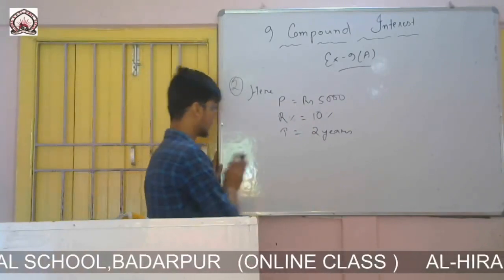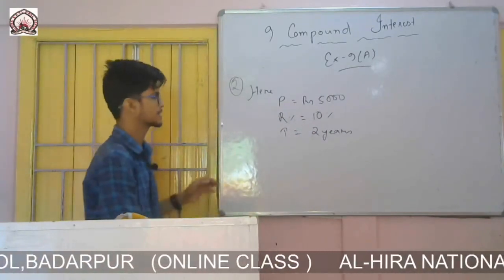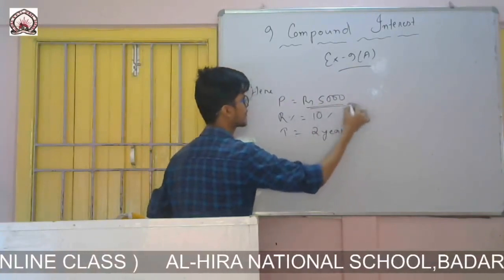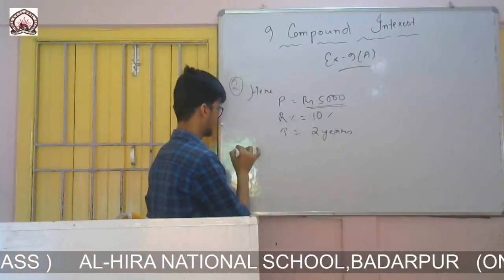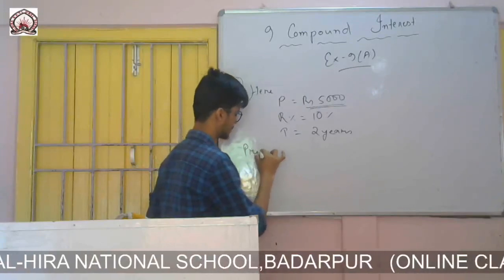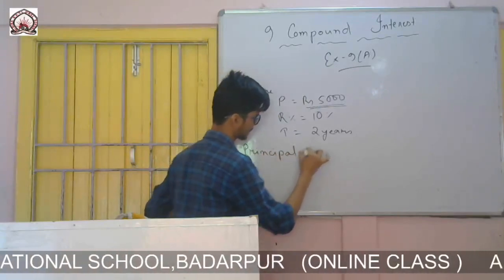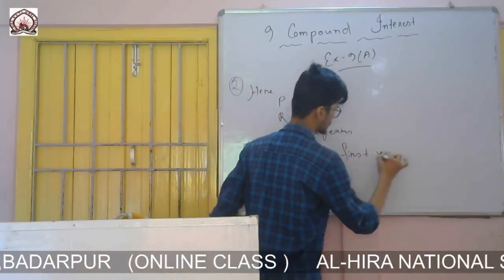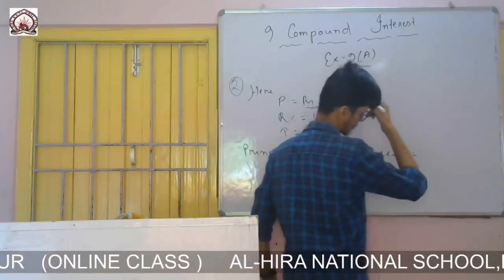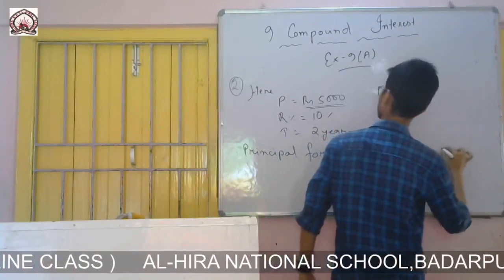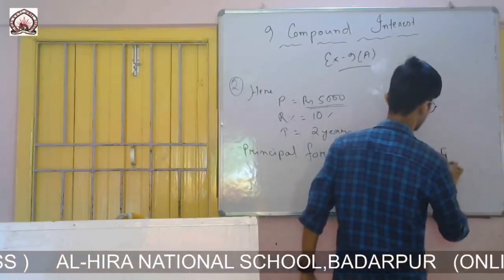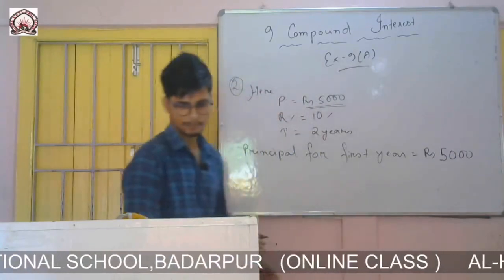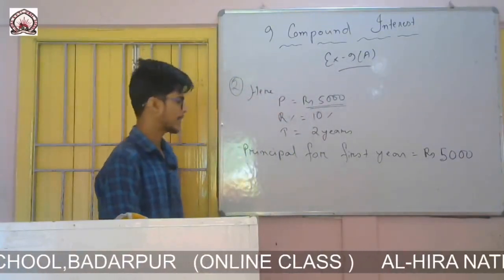So there are 2 years. So first of all, I will calculate for first year. So what will be the principal for first year? It will be this one, this amount. So principal for first year equals to rupees 5,000. So principal for first year is rupees 5,000.